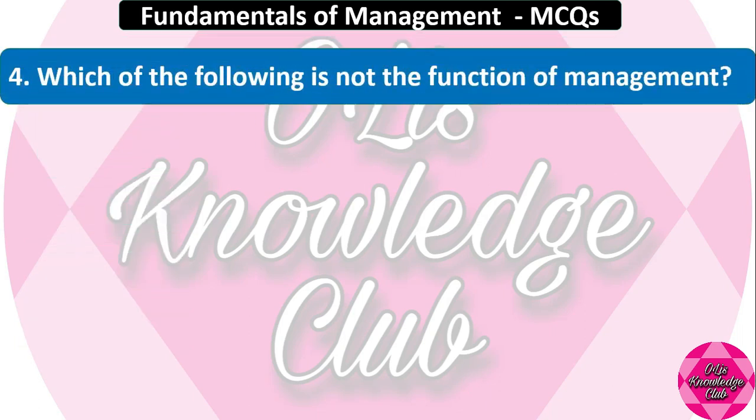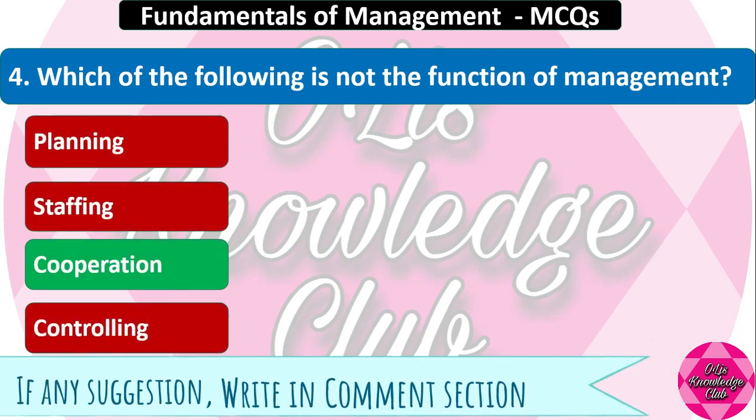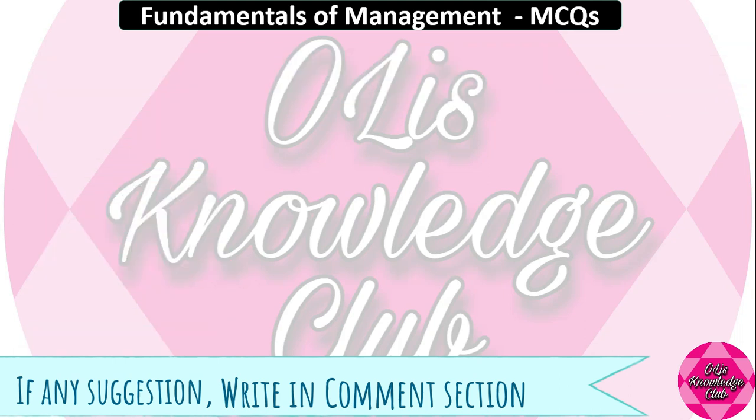Question number 4. Which of the following is not the function of management? Planning, staffing, cooperation, controlling. Among the four options, the right option is cooperation. Cooperation is not the function of management. Let's go to question number 5.